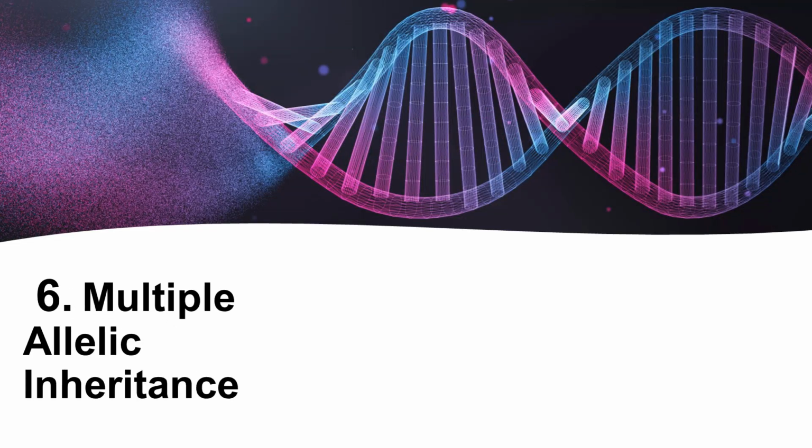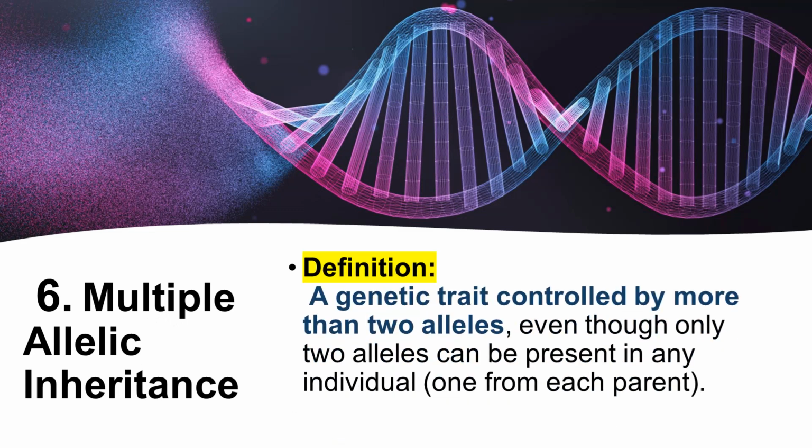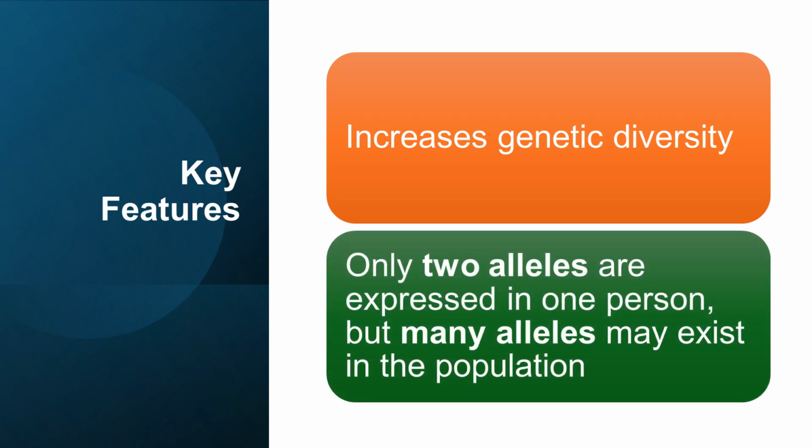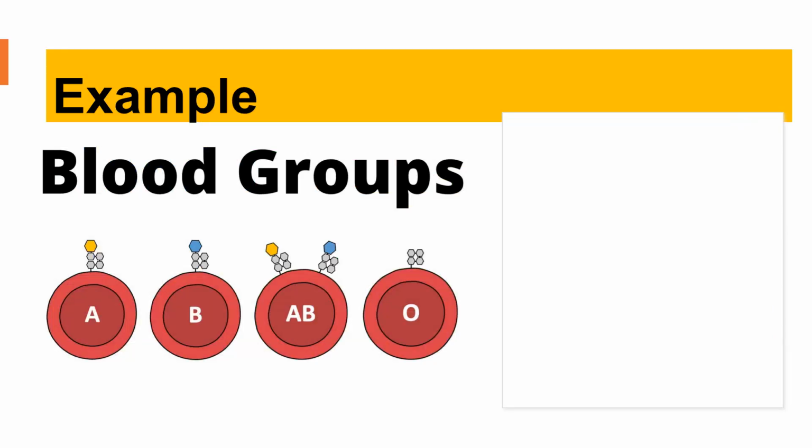6. Multiple allelic inheritance. Definition. A genetic trait controlled by more than 2 alleles, even though only 2 alleles can be present in any individual, one from each parent. Key features. Increases genetic diversity. Only 2 alleles are expressed in one person, but many alleles may exist in the population.